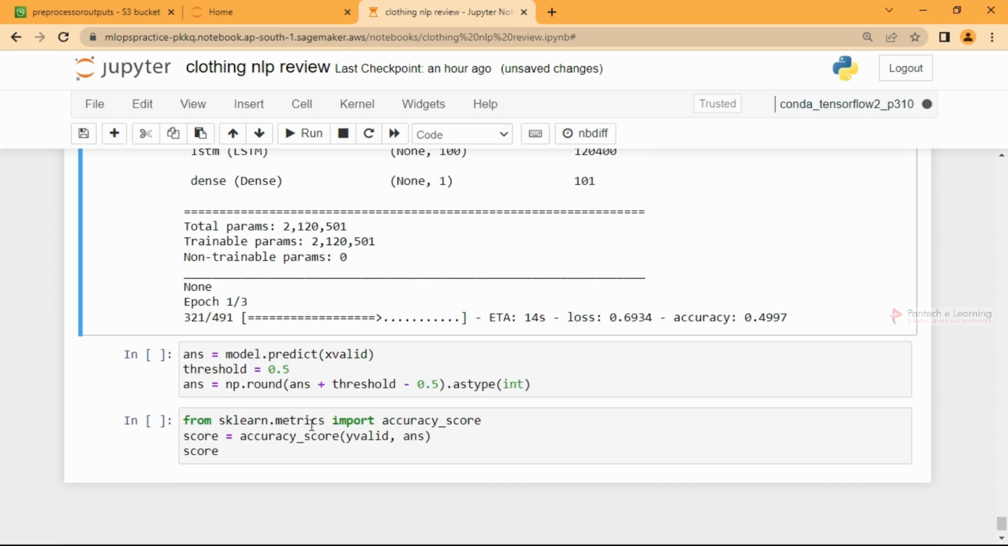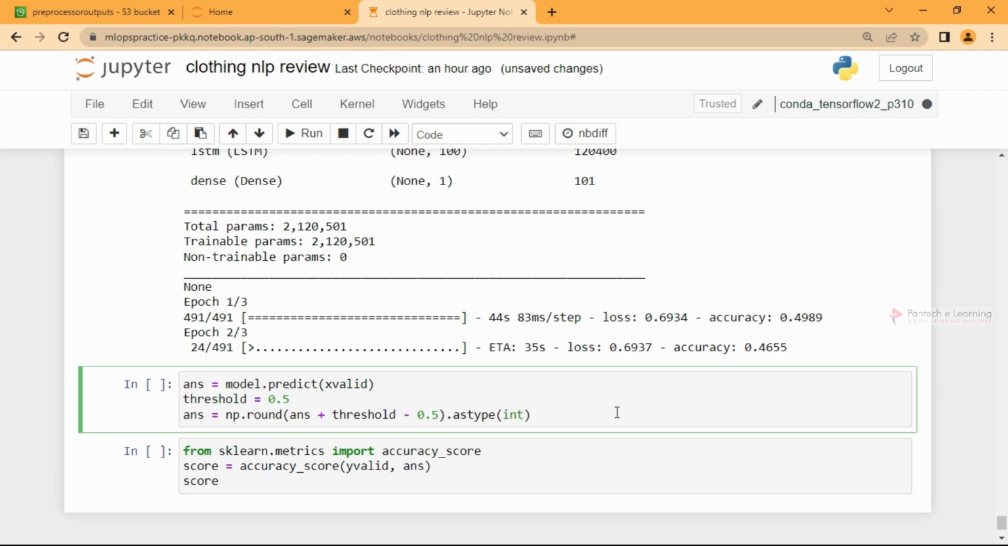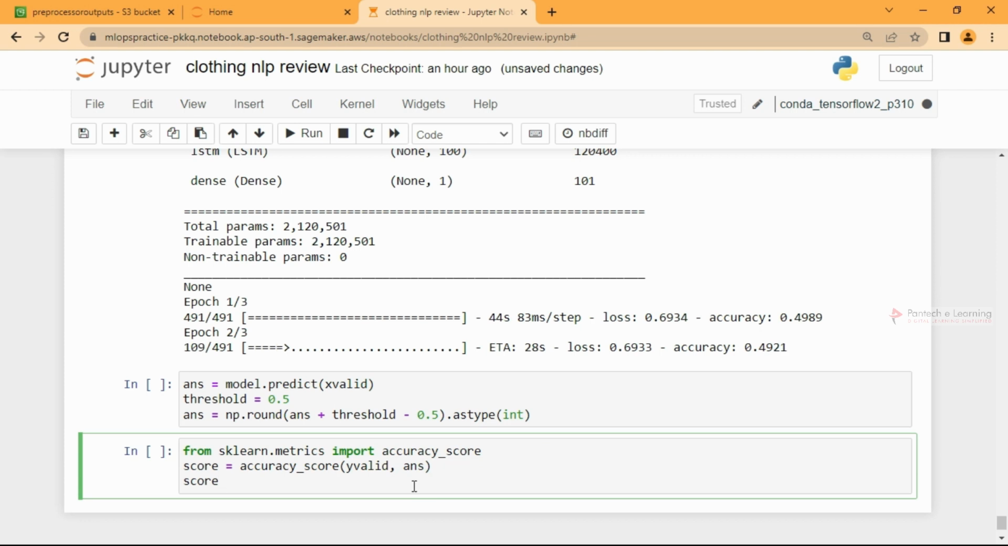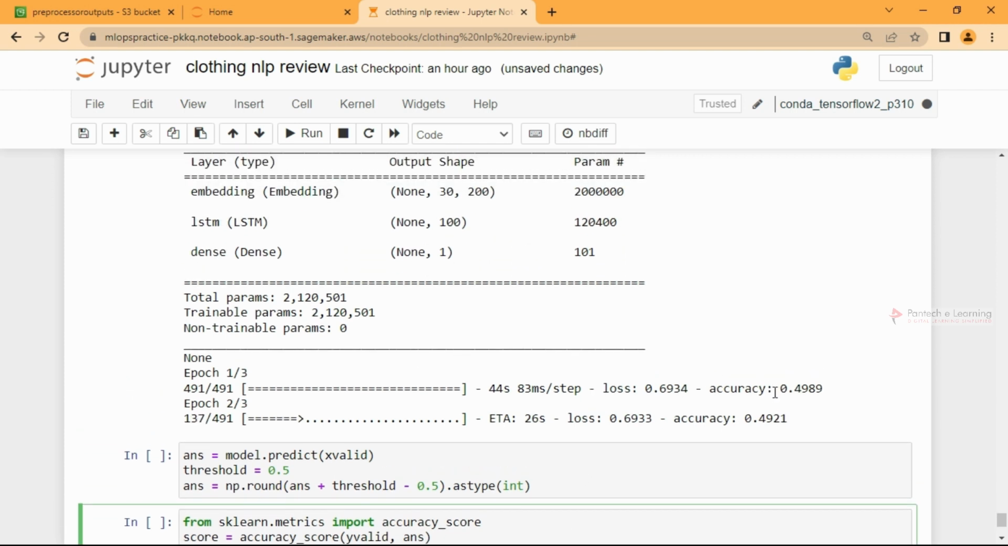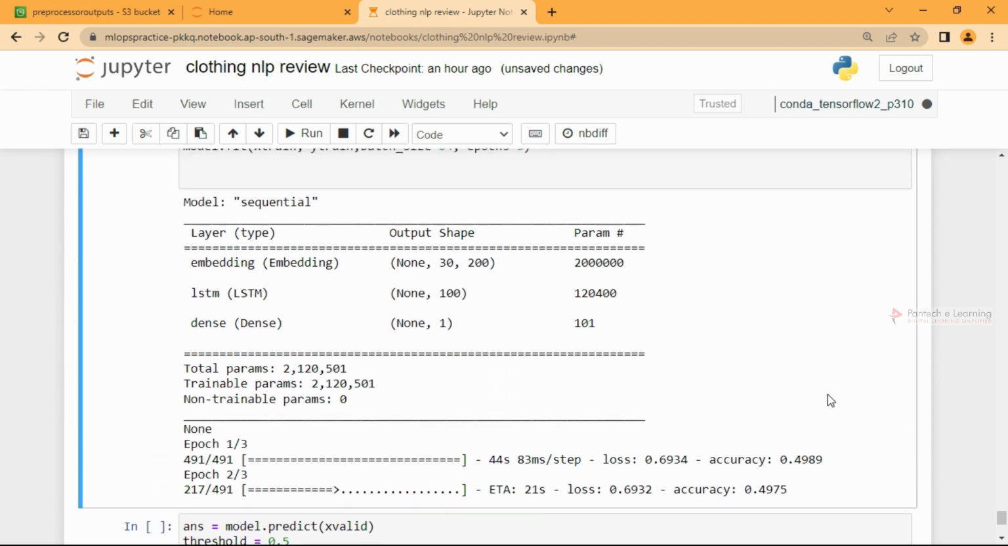Below that, I'll ask the model to predict the x test, which is the x value, and it will give me the probability. I'll go with a threshold value of 0.5 and round it off as an integer. So if it is greater than the threshold value, 1 or 0 will be predicted, and with that I can compare it with my original answers. At first we are getting around 0.5. With more epochs, the training increases and the score may improve.